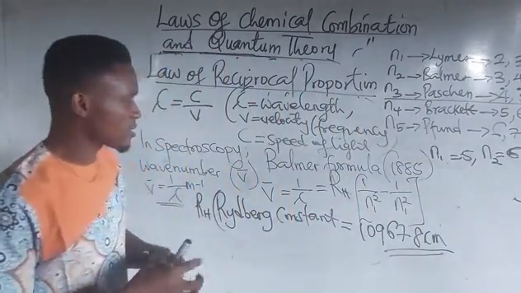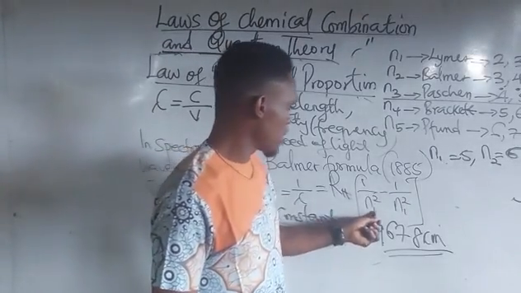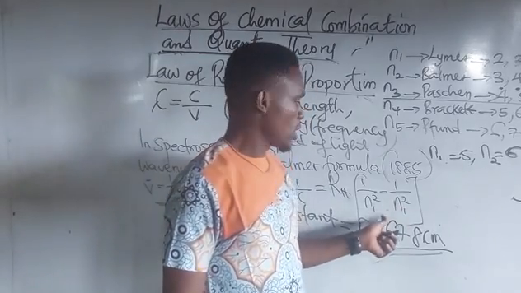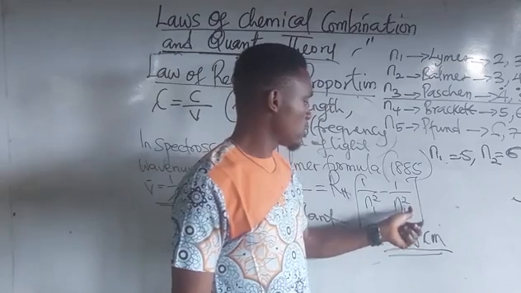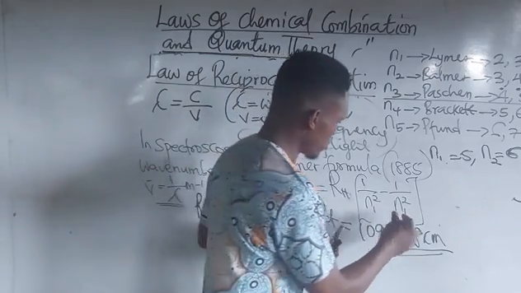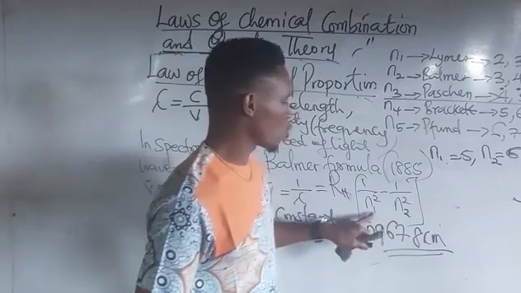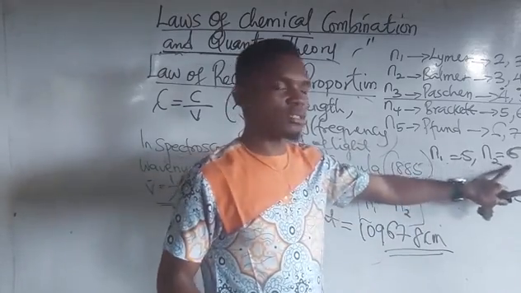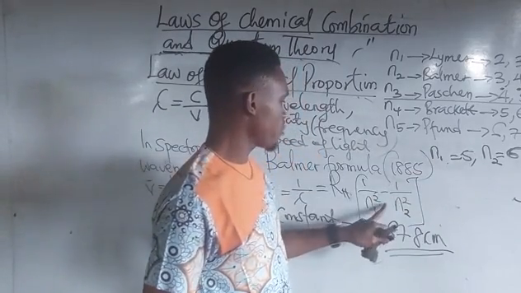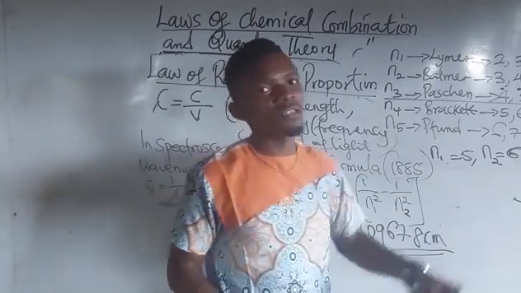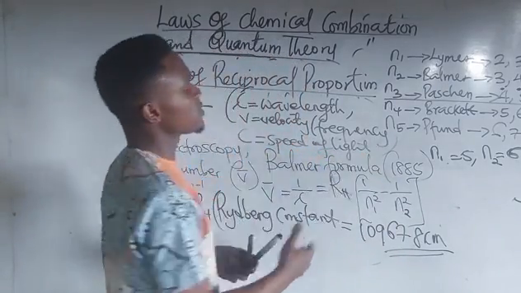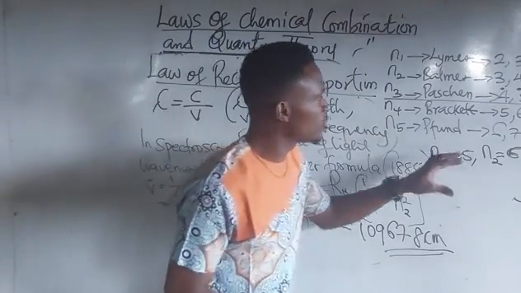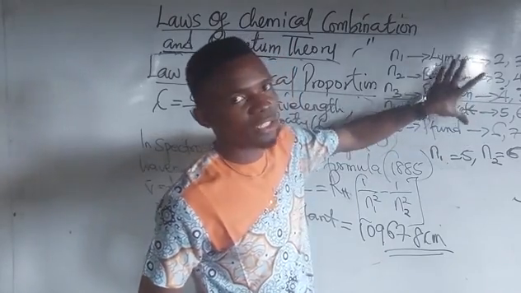So in place of n1 squared, I'll put 5, and in place of n2, I'll put 6. It becomes 1 over 5 squared minus 1 over 6 squared. So that is for that. At this point, we'll call it a day. Please, you cannot twist this.